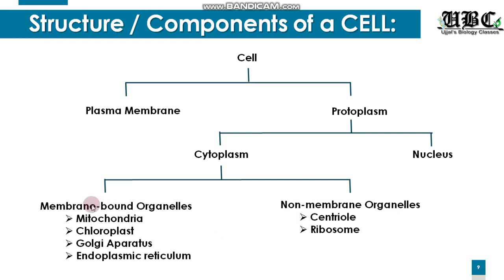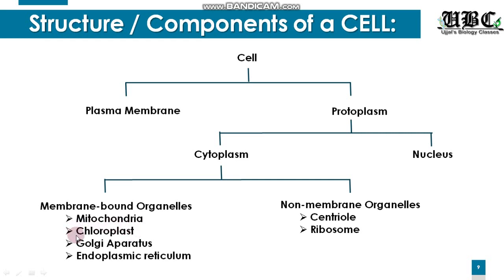Talking about the membrane bound organelles, we have a few like mitochondria, which provides energy. It is present in both plant and animal cells. We have the chloroplast. You have heard about this, the chlorophyll containing plastids. And we know that chlorophyll is mainly required in plant cells and not in animals, because animals do not perform photosynthesis.